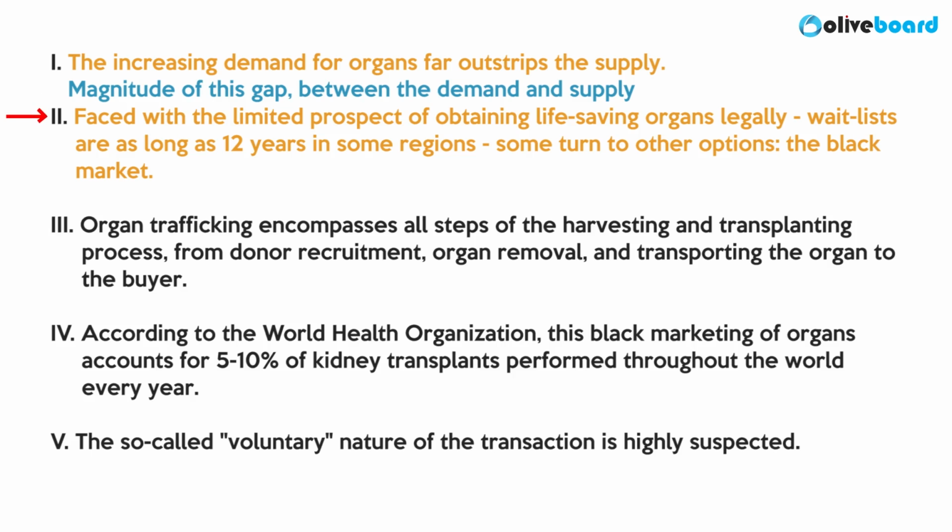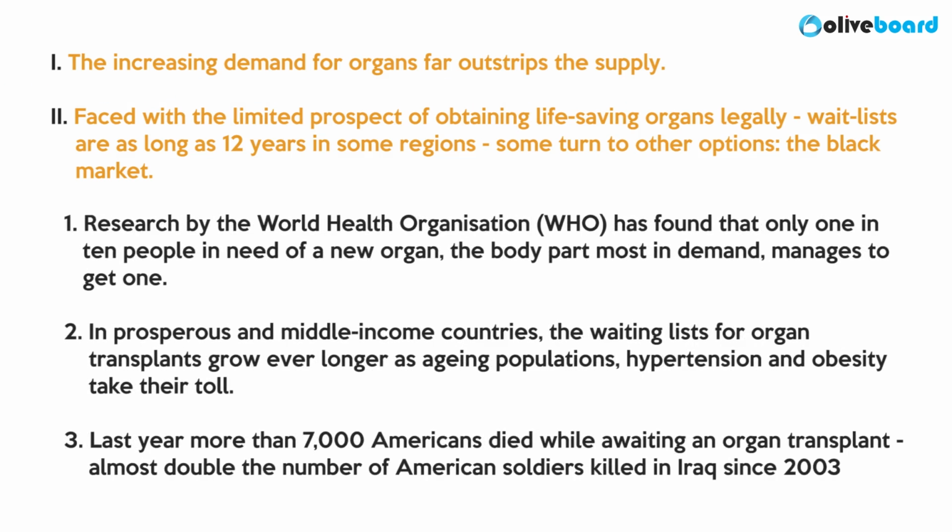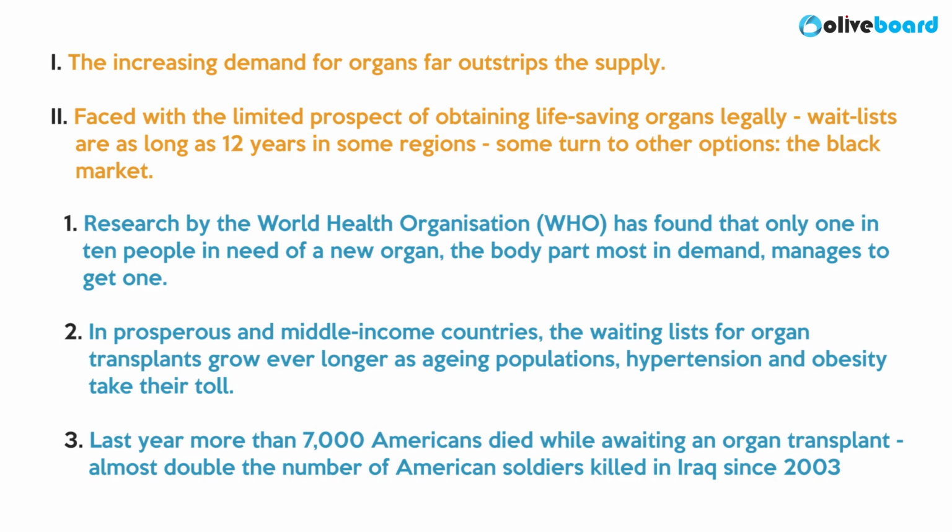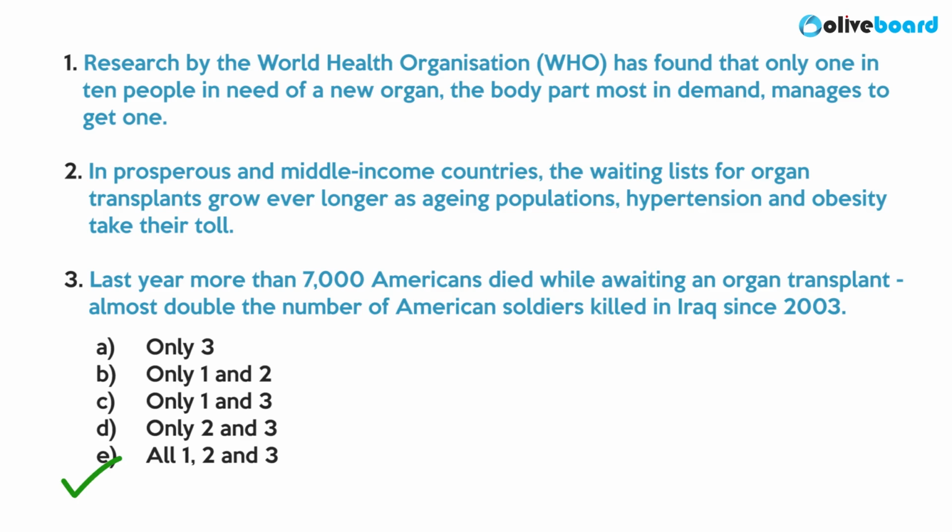So, 1 talks about the deficit and 2 talks about fulfilling the deficit, which means the statement in between should talk about the magnitude of this gap. Once you see the statements, all these 3 statements directly talk about the gap between this demand and supply. Hence, all 3 of them would fit in the passage.